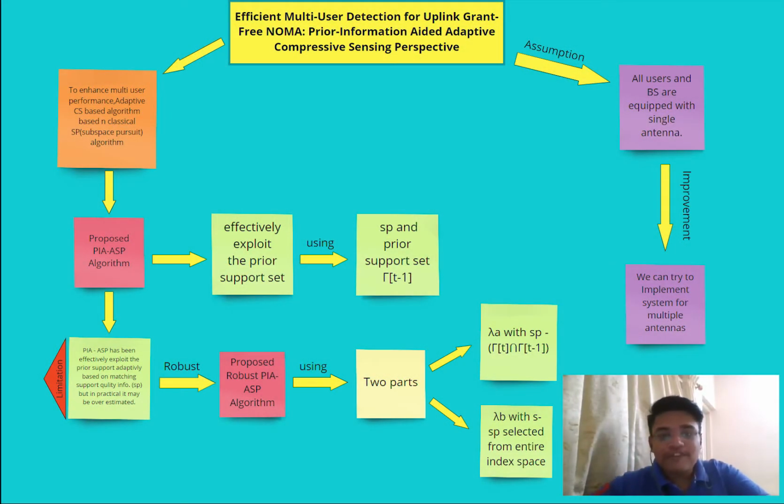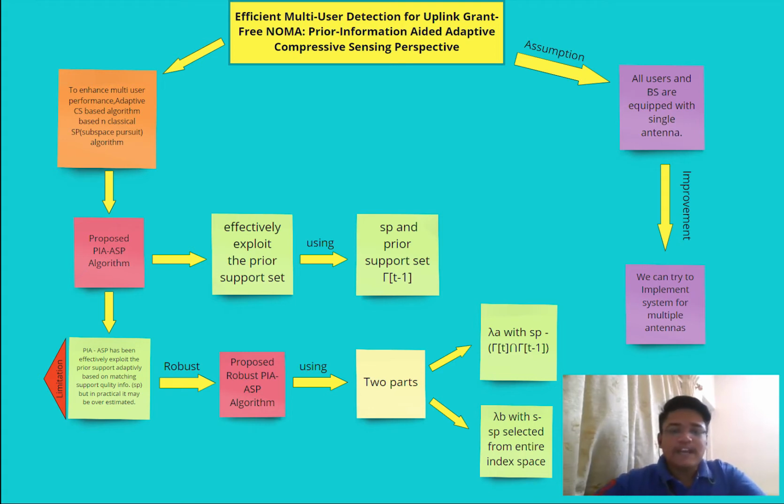Hello, our project topic is efficient multi-user detection for uplink grant-free NOMA. A grant-free transmission methodology is highly expected in uplink NOMA systems, in which users can randomly transmit data at any time slots without any handshaking processes. The main focus of our topic is to precisely detect the active user set for uplink grant-free NOMA.